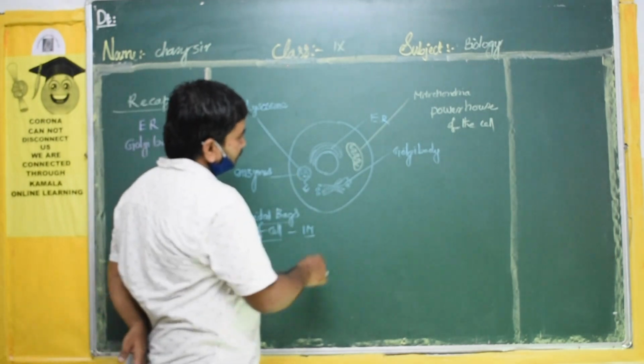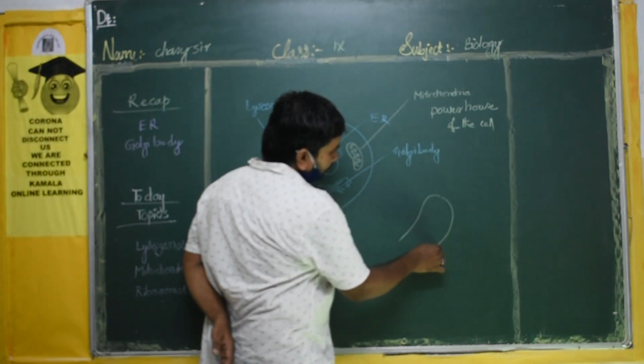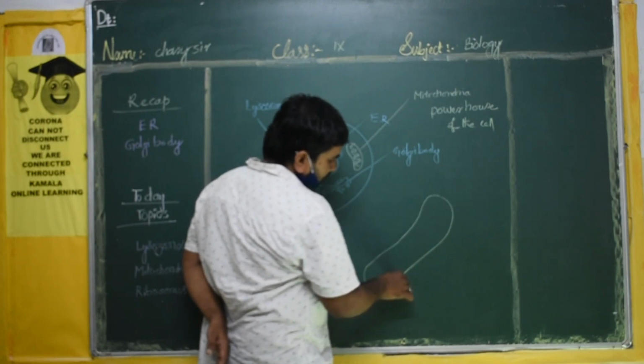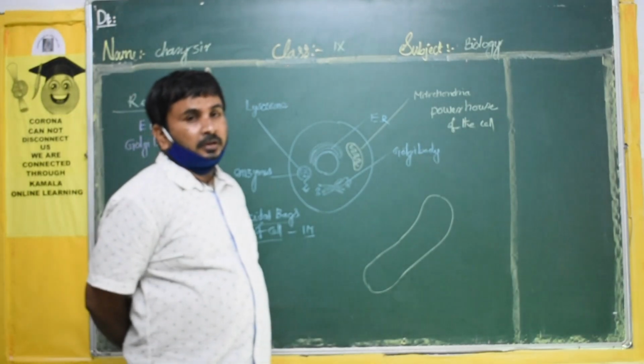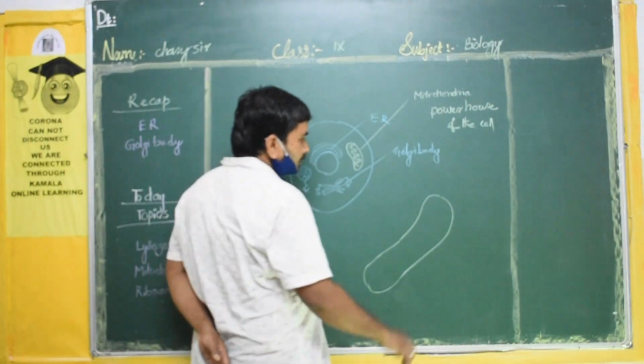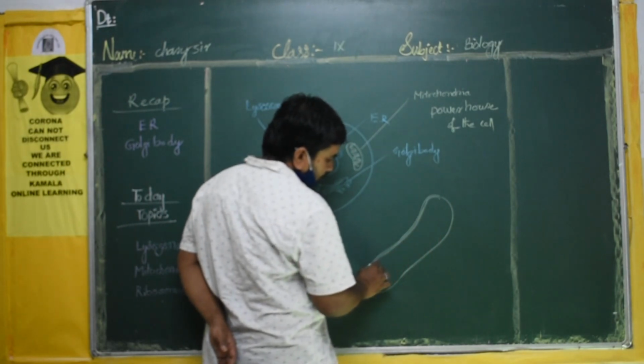The structure of the mitochondria is given in detail in the textbook. If you see it with the help of an electron microscope, it is made up of two membrane layers.